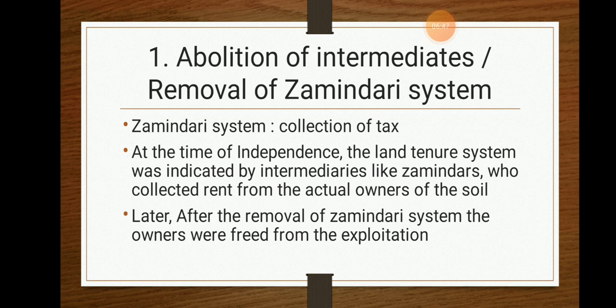Okay, so after the britishers left and the government made a good decision, the farmers came to know that an increase in productivity would increase the income level, or the earning level, of that particular farmer, and that particular land would give a good yield. So the abolition of intermediaries had a good impact on the farmers.